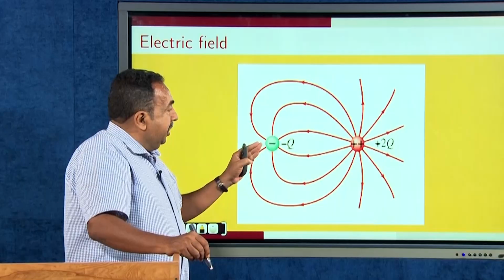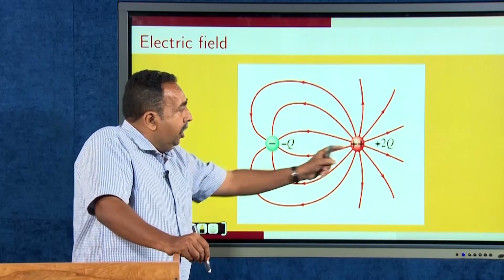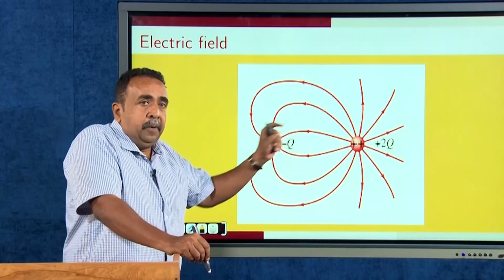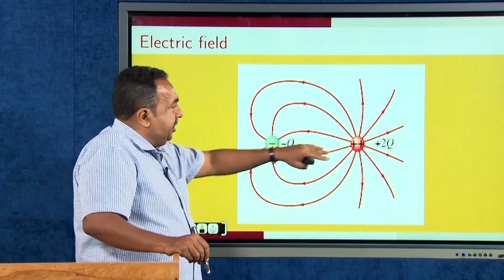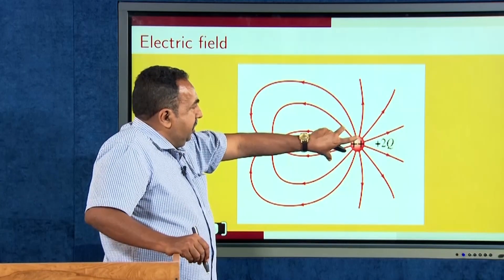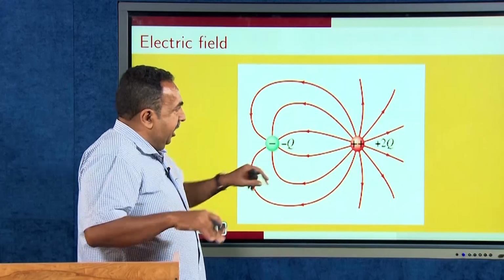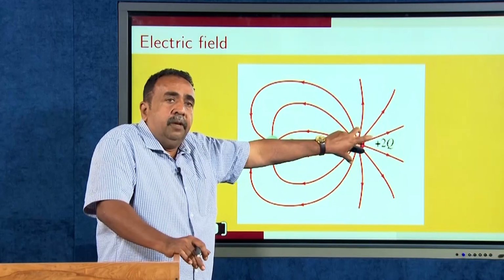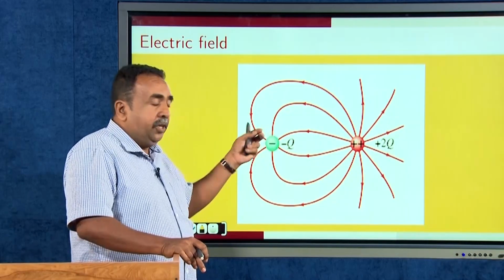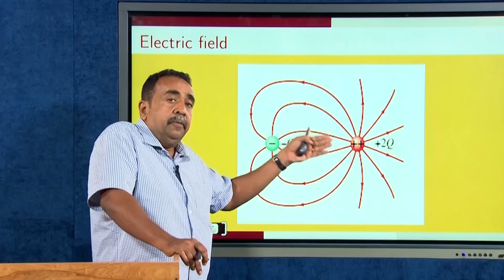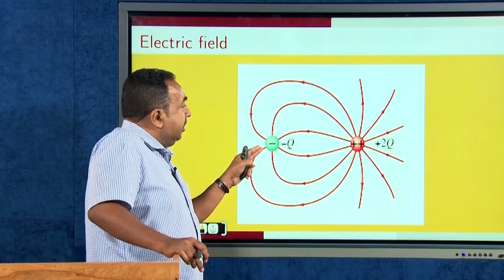Therefore, if I have a negative charge here, which is only minus q, now you have plus 2q. The plus 2q means 2 charges are there. Therefore, you can see that the lines will be coming from the positive charge, and the number of field lines near the positive charge will be greater compared to the lines near the negative charge. That has to be represented, since this charge has greater magnitude than this one.